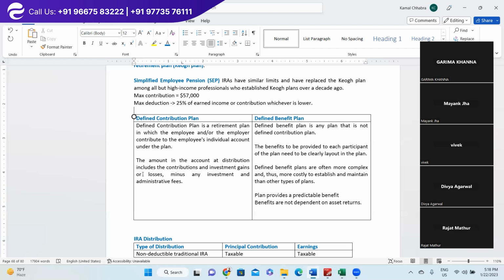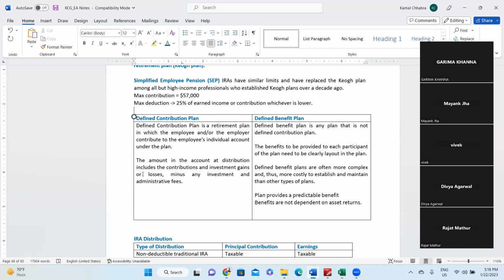On the other side, the right hand side, this is called the defined benefit plan. A defined benefit plan is any plan that is not a defined contribution plan. So a plan which is not a contribution plan is generally considered a defined benefit plan. But a defined benefit plan is generally a plan which the employer maintains and manages.